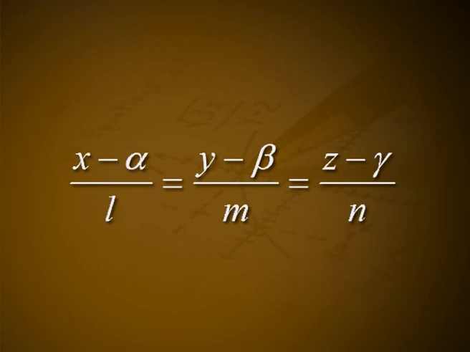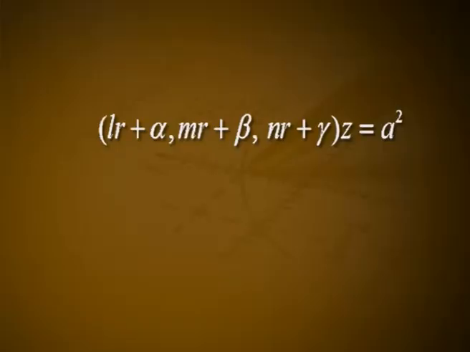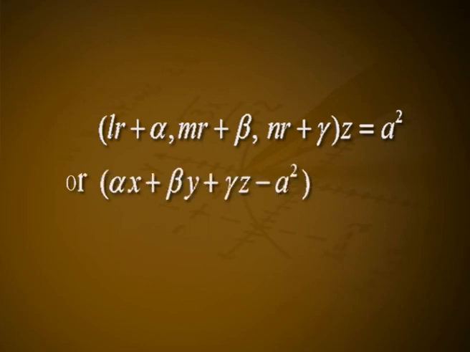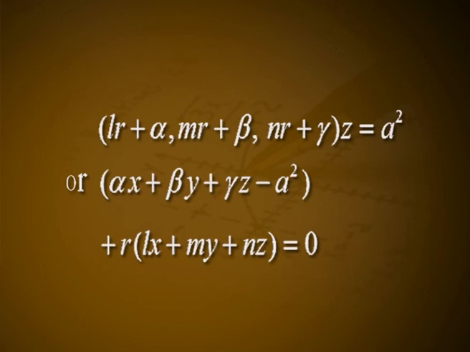4. The polar planes of all the points on a line L must pass through another line L'. Let the line L be (x − α)/l = (y − β)/m = (z − γ)/n. The polar plane of any point (lr + α, mr + β, nr + γ) is (lr + α)x + (mr + β)y + (nr + γ)z = a², or αx + βy + γz − a² + r(lx + my + nz) = 0.